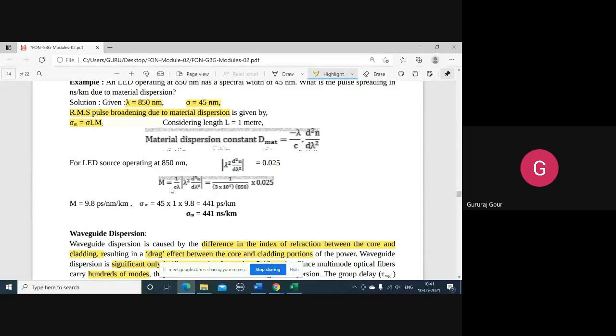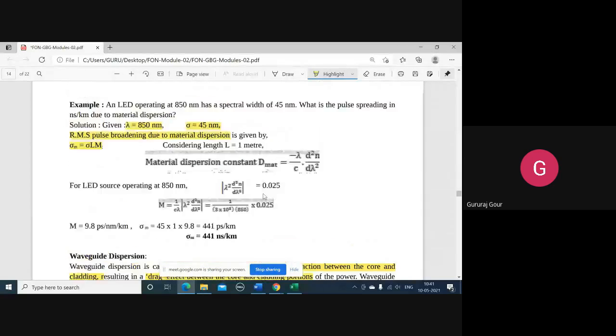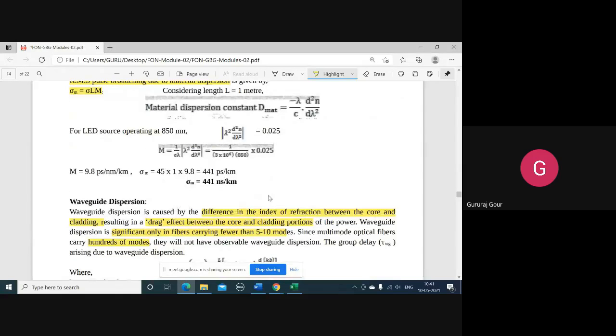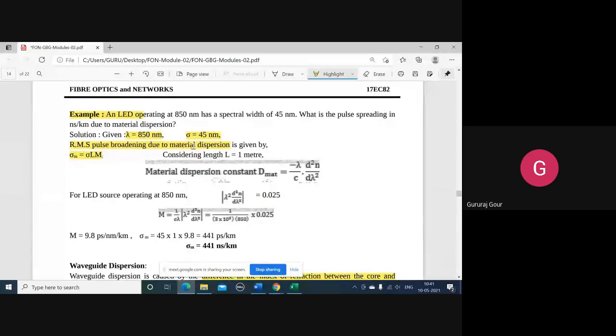1 by, this is another formula for the same. But some things are missing here, so you may not comfortably understand this one. I want to take up this problem when we are discussing the dispersion in detail. Let us complete the types here first, and we'll get back to this problem, because there we have to see some mathematical derivation for the material dispersion. There we are going to discuss dispersion with respect to material dispersion. So after that we'll come across this and we will feel comfortable to understand it.